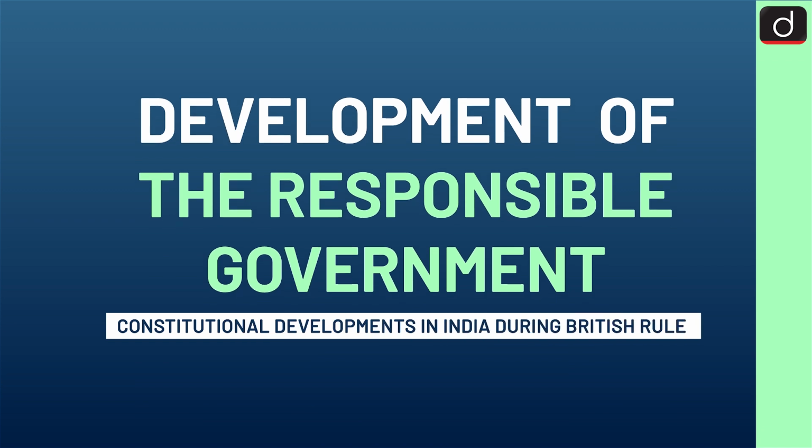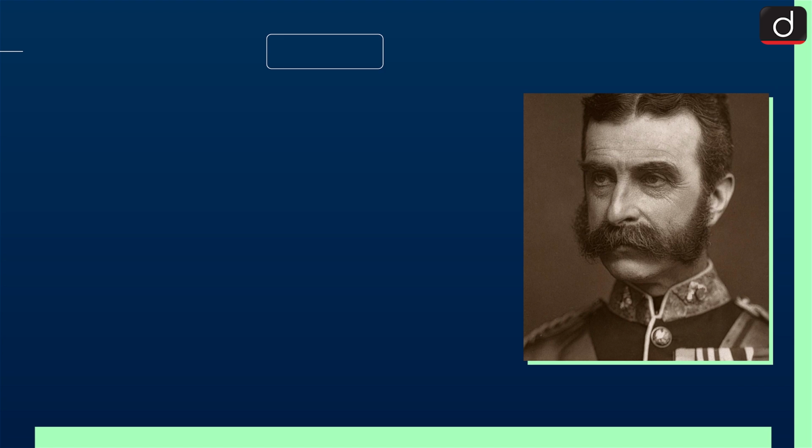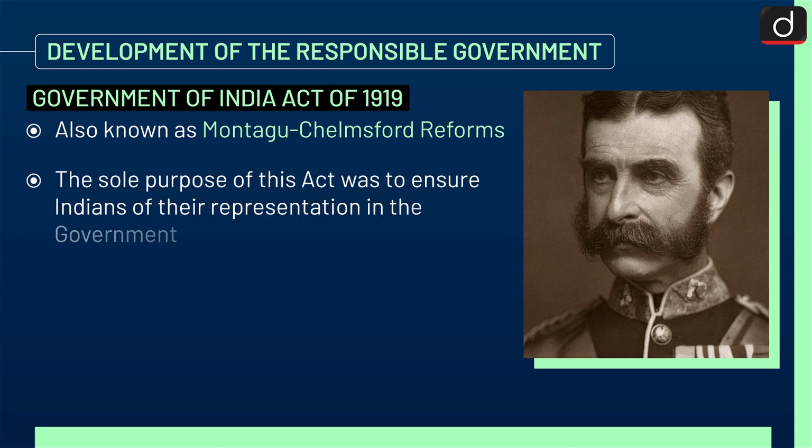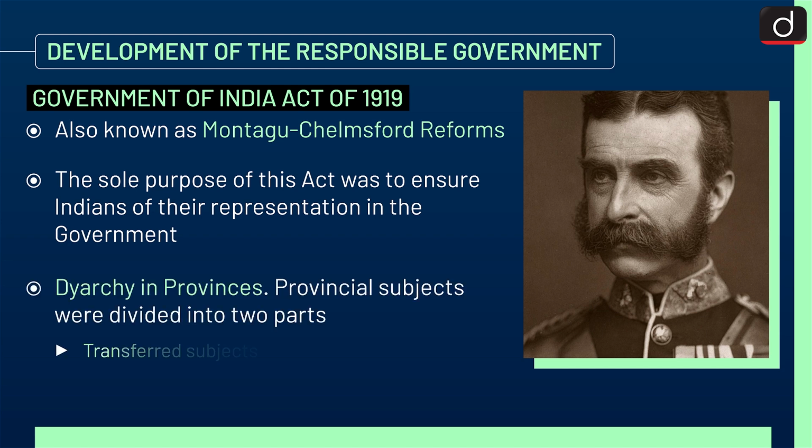Now last dimension, that is development of the responsible government. Under this dimension we will see Government of India Act of 1919. It is also known as Montagu-Chelmsford Reforms. The sole purpose of this act was to ensure Indians of their representation in the government. There was diarchy in provinces. Provincial subjects were divided into two parts, that is, transferred subjects and reserved subjects.